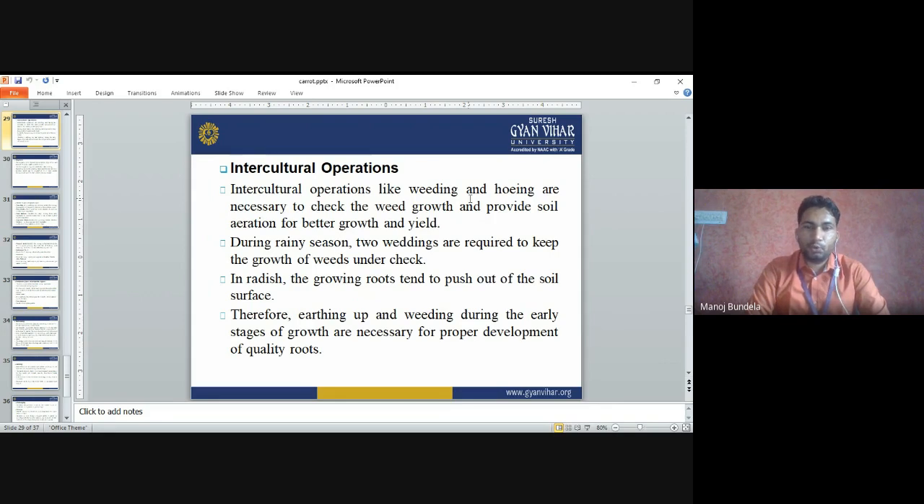During the rainy season, two weedings are required to keep the growth of weeds in check. The growing roots tend to push out of the soil surface, therefore earthing up is done. Normally after weeding, the roots are exposed to sunlight, so we have to do earthing up. We cover the roots with soil so that proper, quality roots develop. If the roots are exposed to sunlight, the color of the roots changes to greenish and it is not accepted by the consumers. So we have to go for earthing up.